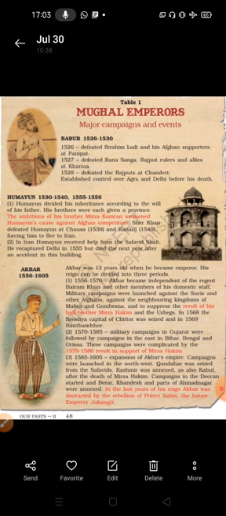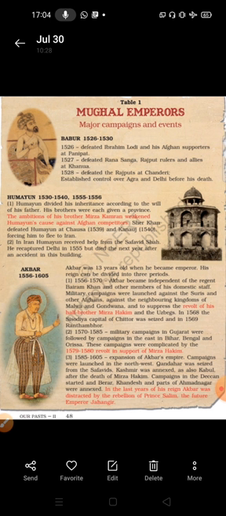Then Humayun faced a revolt, and we saw a new dynasty established, the Sur dynasty. Sher Shah Suri was the founder of that particular dynasty. But in 1555, Humayun recaptured Delhi, with the help of the Safavid Shah. He recaptured Delhi in 1555, and the next year he accidentally passed away.